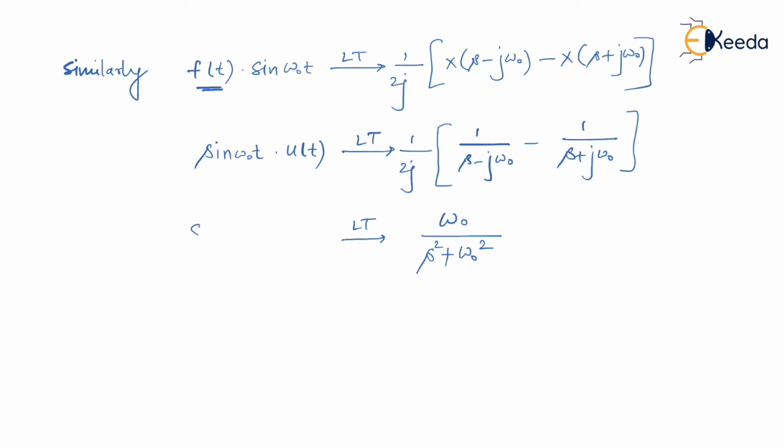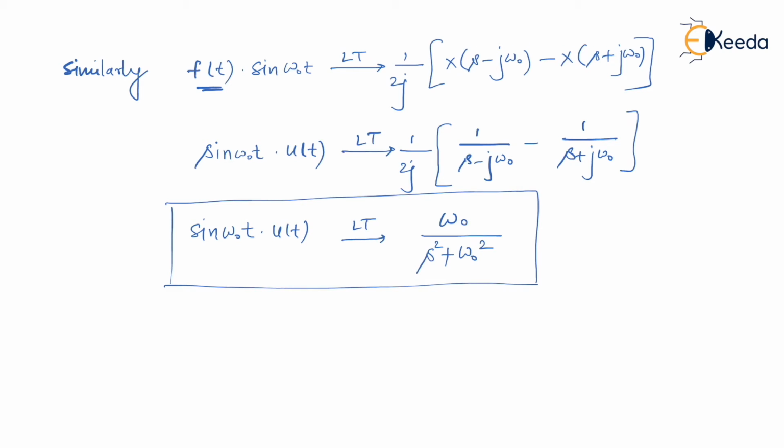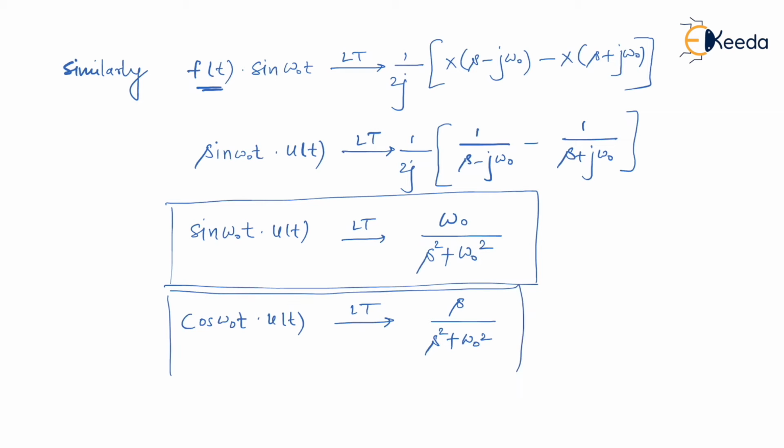So this is a Laplace transform for a sinusoidal function, and for cos omega naught t dot u of t, the Laplace transform is s upon s square plus omega naught square. You have to remember these two important formulas. Now we shall see another important property called the multiply by t property. We'll see what happens when you multiply by t.